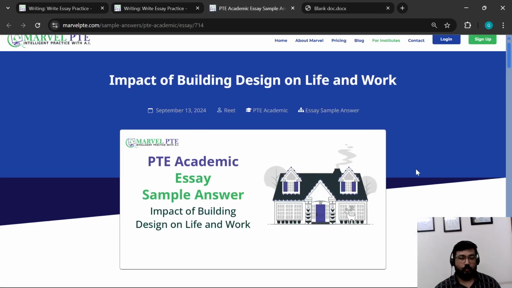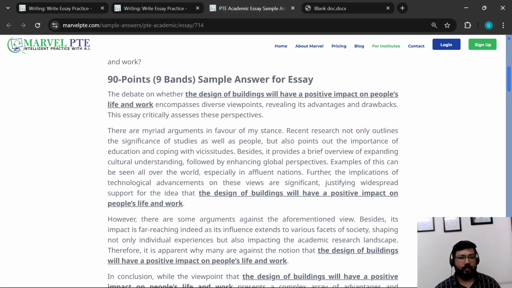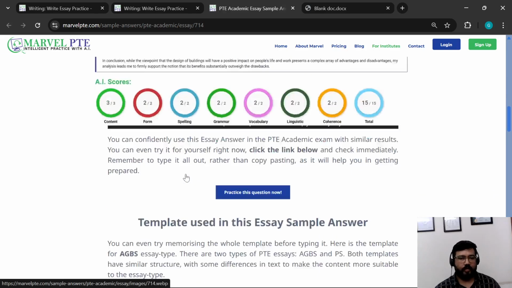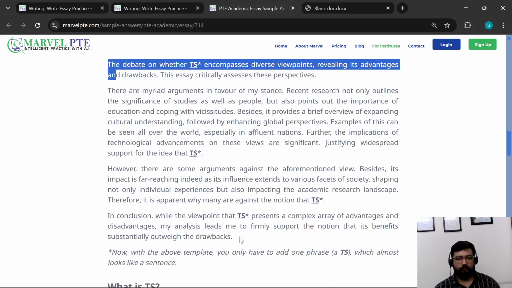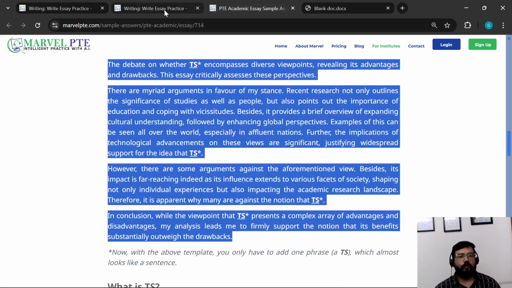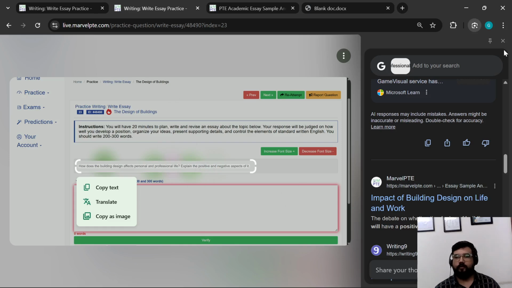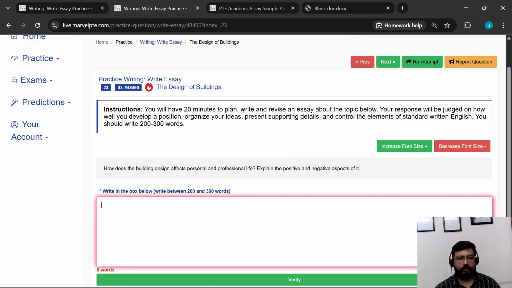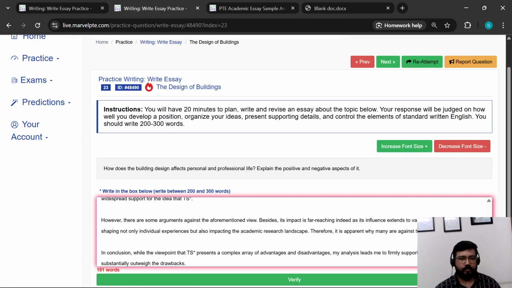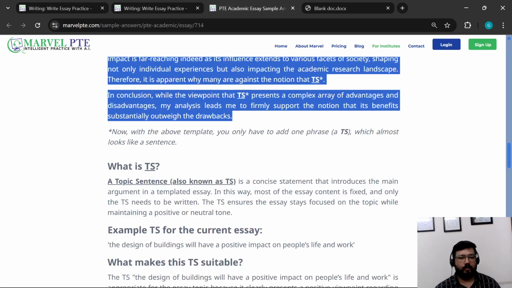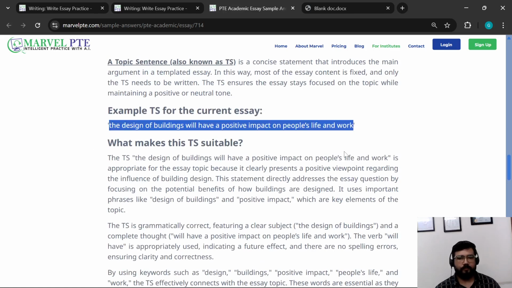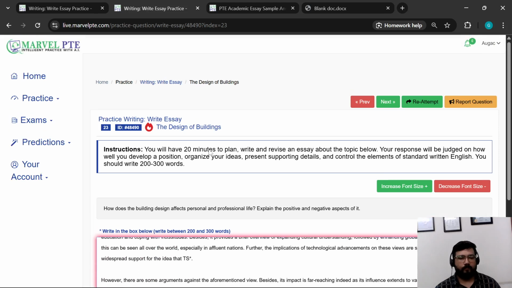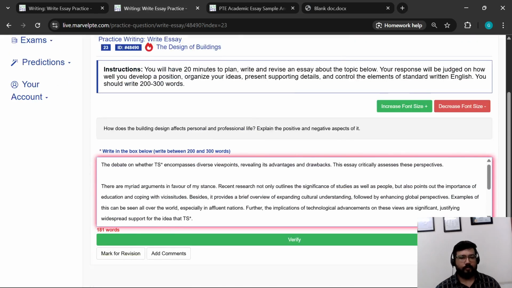It will show us a sample answer. We can copy the sample answer here, or we can individually copy the template and the TS, which we are going to do. We just copied the TS. Let's close the widget here and paste the template, and now let's copy the TS. The TS is going to go at 4 places in the template.